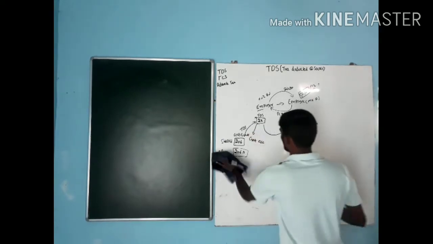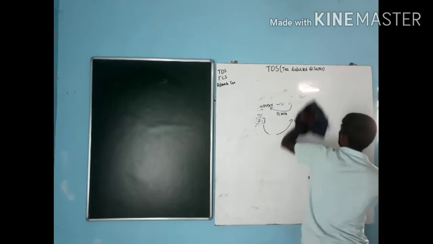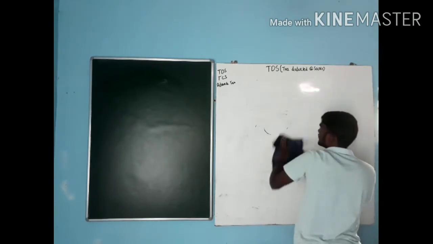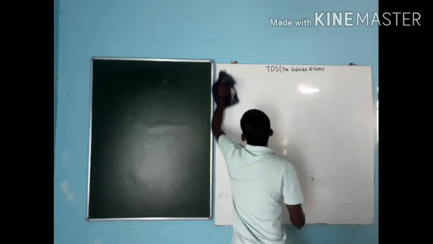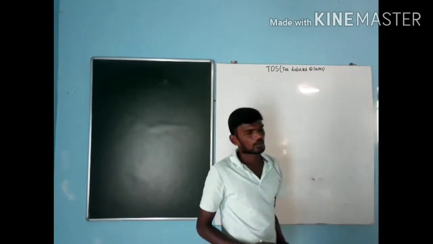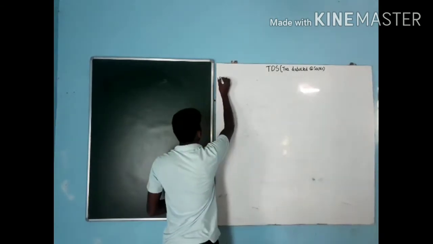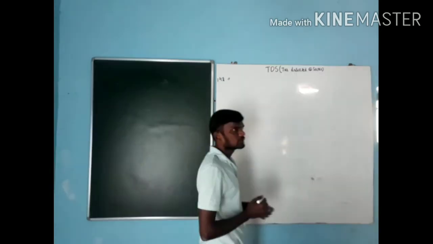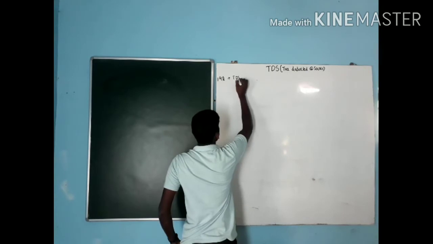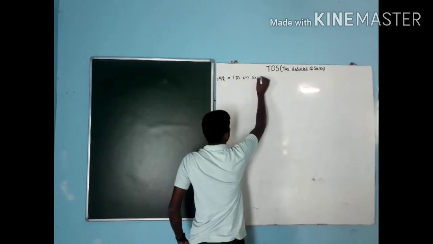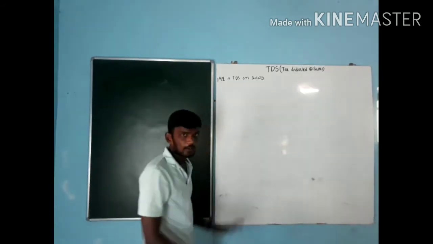Here we need to follow a few sections. Nearly 30 sections we have to follow. Let me discuss them one by one. First one is section 192. Section 192 deals with TDS on salary, as we discussed in the previous situation.